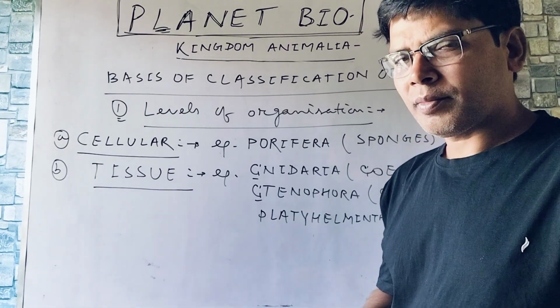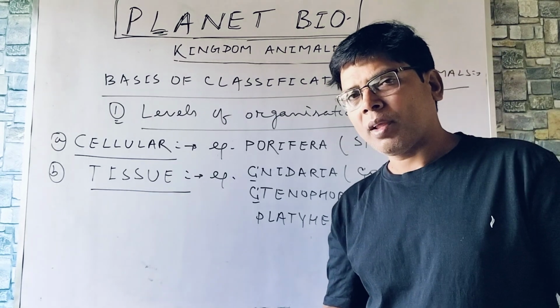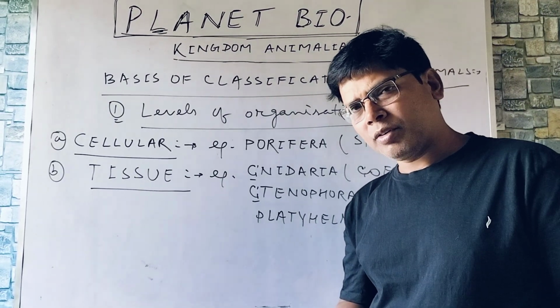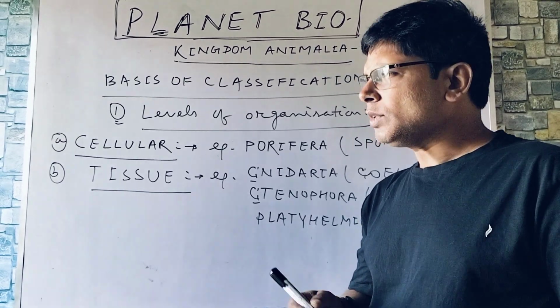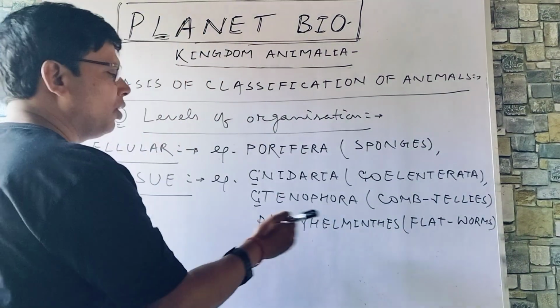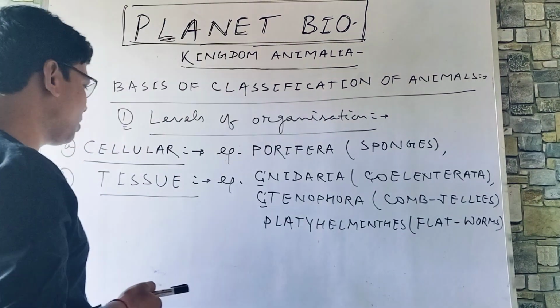Taenia solium, tapeworms, you can say. Taenia saginata, another tapeworm. And Fasciola, the liver fluke, you can write. Schistosoma, the blood fluke, you can write. So these are the examples. So you have to mug up these names, group names and examples that will be discussed in detail later on.